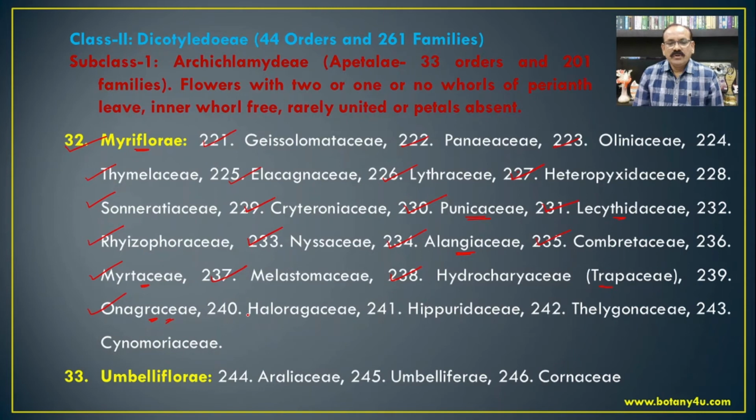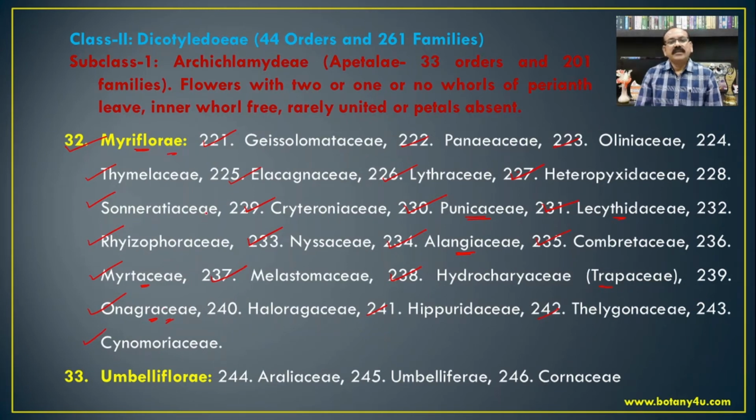Then Haloragaceae, Hippuridaceae, and Theligonaceae and Cynomoriaceae are other families from the order Myrtiflorae.